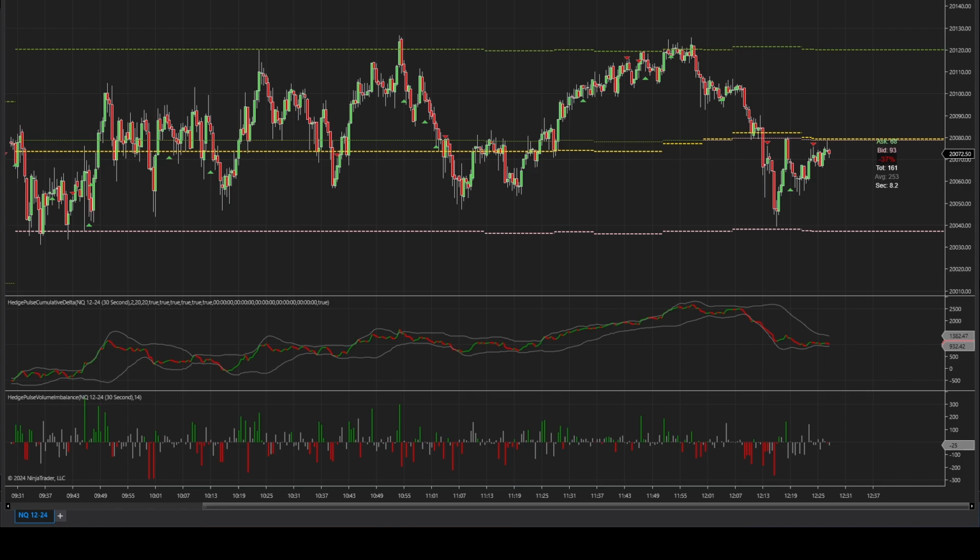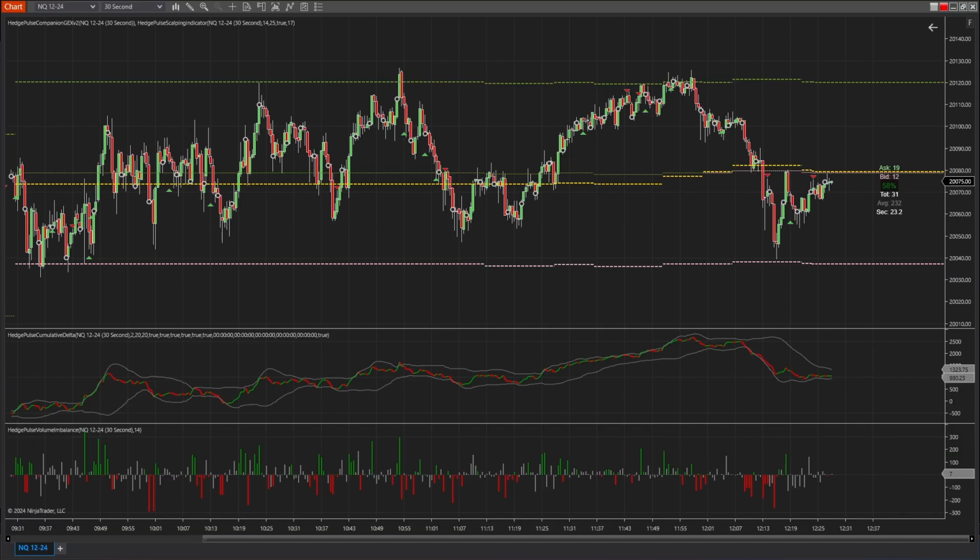But I'm also looking at the 30-second candle. Sorry, I need to probably move this. Give me 1 second. There we go. Much better. So now you can see everything.